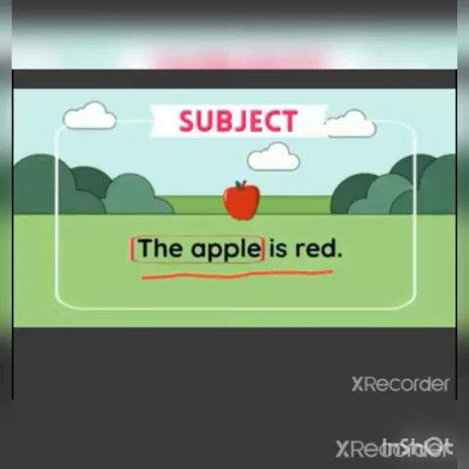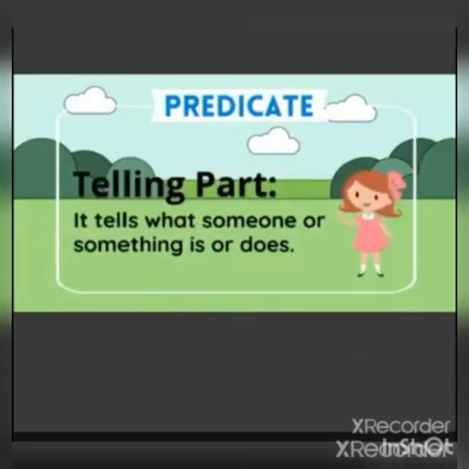Can you guess which is the subject? Yes, the apple is the subject. The sentence is talking about the apple, so apple is a subject. Next, we shall see about the predicate. Predicate is a telling part. It tells what someone or something is or does. So it tells about the subject.